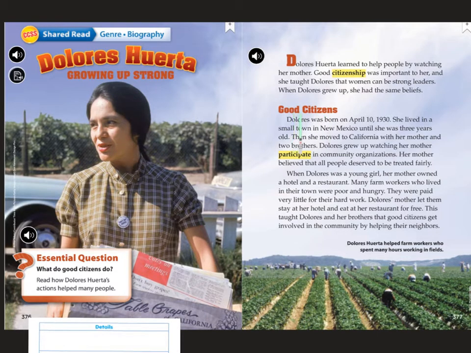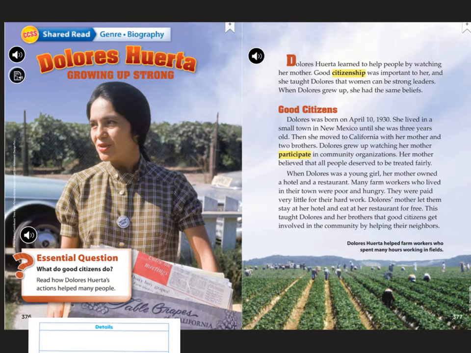This first heading is called Good Citizens. We can also use the captions with the illustrations and the photographs. It says Dolores Huerta helped farm workers who spent many hours working in fields. So I'm getting an idea as to maybe what the author's point of view is.